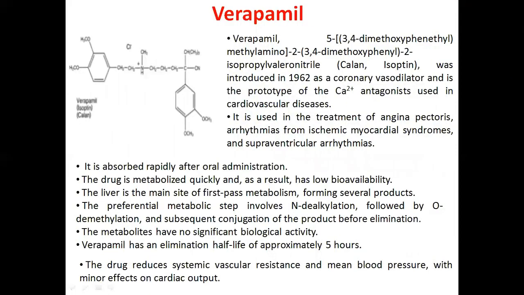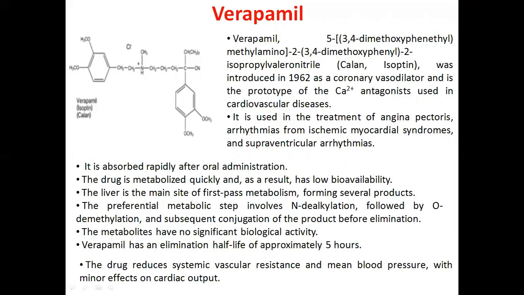We will discuss the calcium channel blockers one by one, starting with the first one, that is verapamil. It was introduced in 1962 as a coronary vasodilator and is the prototype of the calcium antagonists used in cardiovascular diseases. It is used in the treatment of angina pectoris, arrhythmias from ischemic myocardial syndromes, and supraventricular arrhythmias.